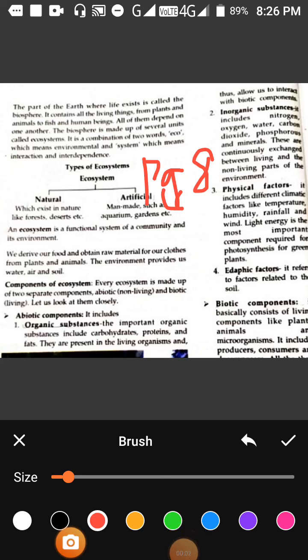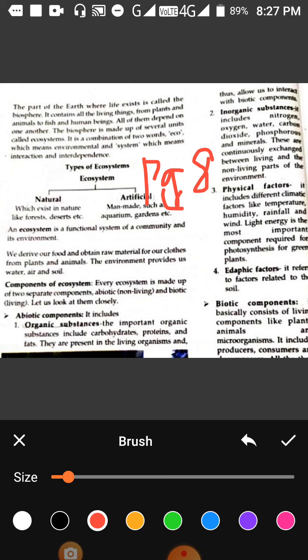Now the beginning of the chapter is dealing with the biosphere. What do you mean by biosphere? It is the part of earth where life exists. So does that mean where life does not exist, that is not called biosphere? No, we'll say biosphere is meant for living things only, but non-living things also contribute, and it basically contains all living things which are in mutual balance with each other. It will include plants, animals, human beings and all.